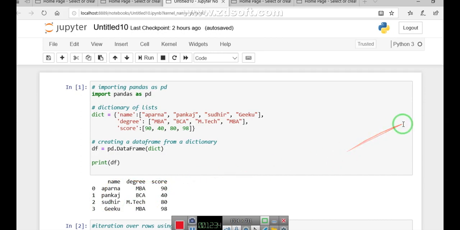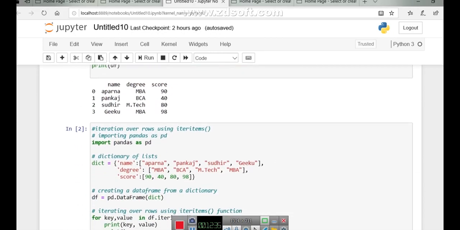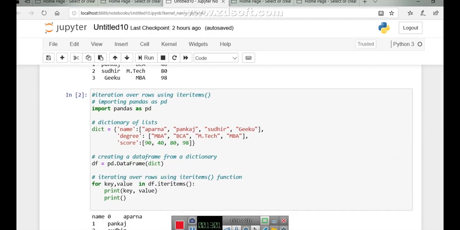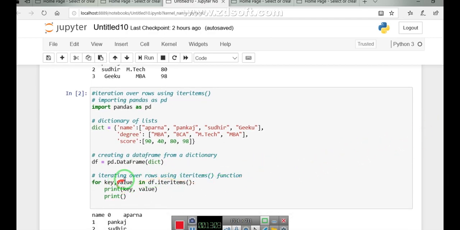Now students, coming to our major topic, I have already written the program. See here I have used iteritems. Now we are going to focus on item-wise operations performed in the looping. So dear students, step number 1 is import pandas. Then this is the dictionary we have, no need to go into details. Then this is converted into a data frame. Now coming to the core that we have added: iteration over columns using the items function.